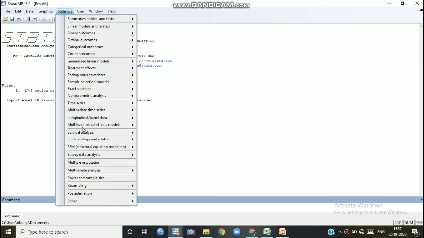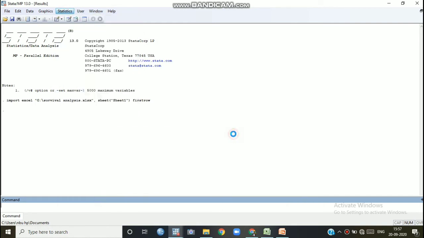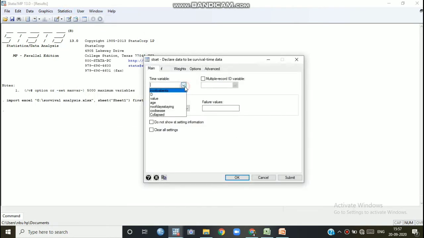Okay, now statistics, survival data, declare data set as survival. Time variable is number of days staying. This is the time variable. The failure variable is collapsed. This is the failure variable, and the failure value is 1. Give 1. Now okay.